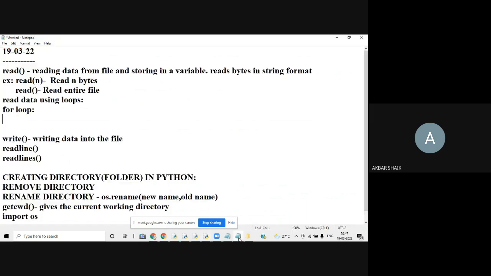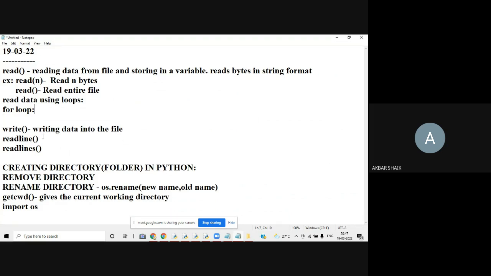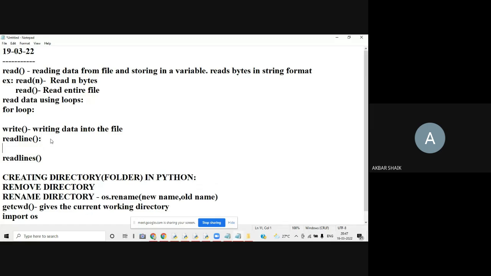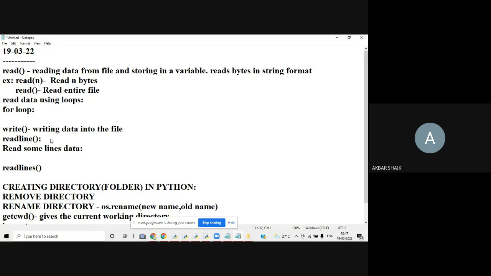as I mentioned, if you want to read the file data by lines, readline means reading only a few lines of a file. If you want to read some lines of data, it is possible through the readline method. What is readline? It is going to read the data of a file line by line. If you want to read line by line, then you can use the readline method.